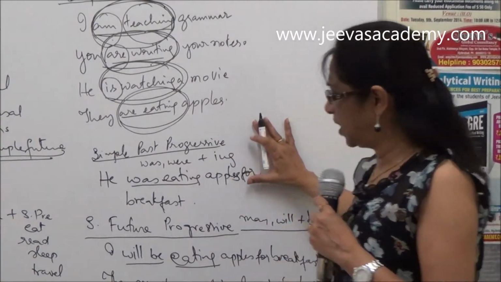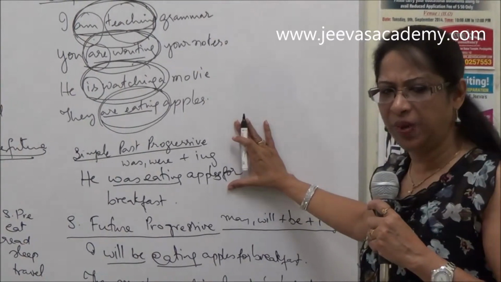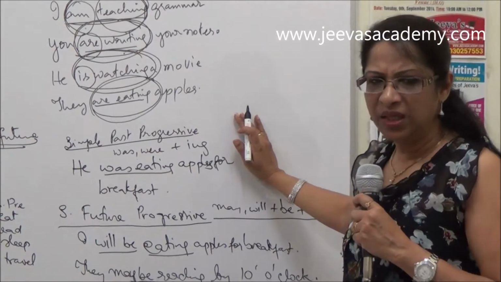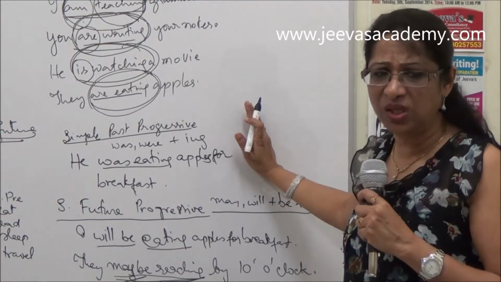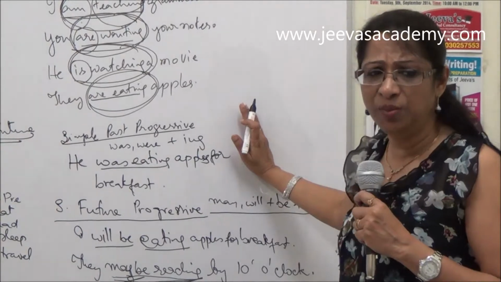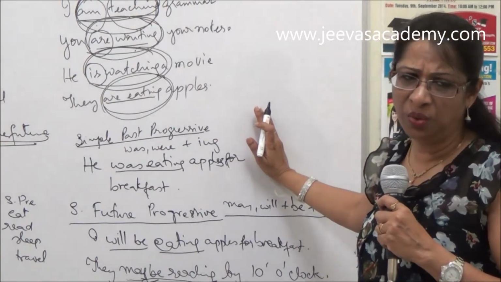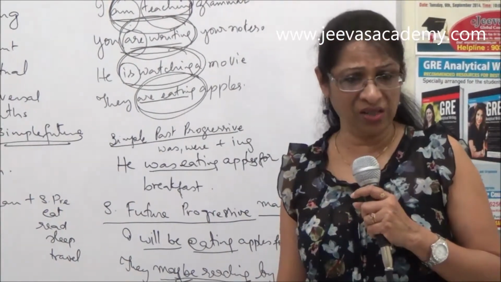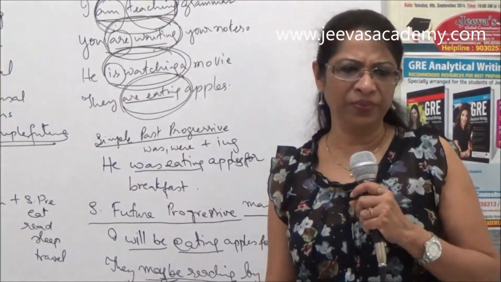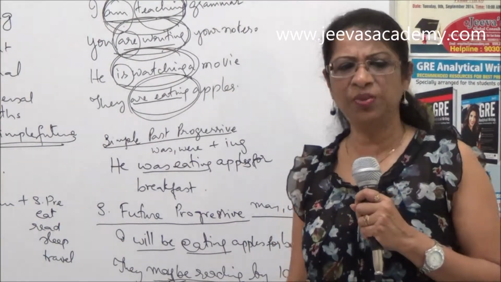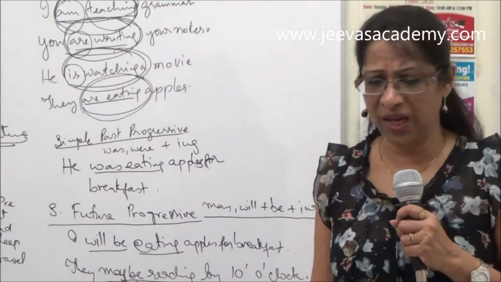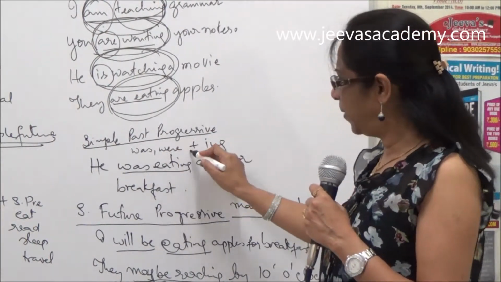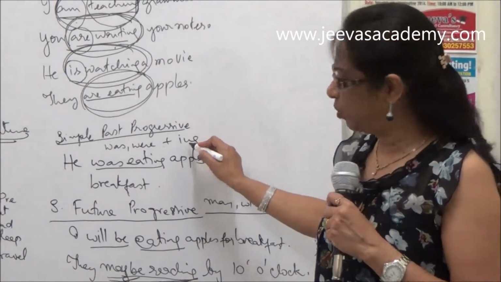We have the simple past progressive, something that you were doing in the past. So he was eating apples for breakfast, implying that he was doing that maybe in the past, he was continuing to do. I was reading the book, but I had to let it go. I couldn't continue. I was taking some music classes, but unfortunately my teacher moved out of the city. So something that you were continuing to do in the past and not doing now, you put it in the past progressive tense. So was, were, plus the present participle, the ing form of the verb.